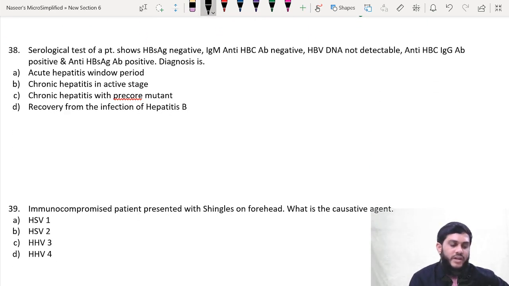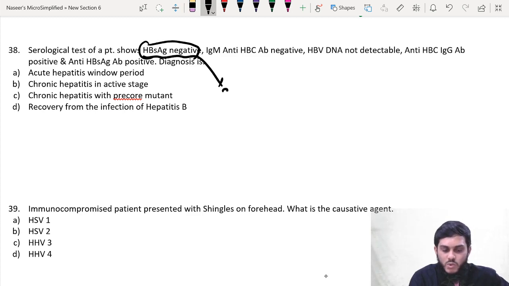Next, question 38. Serological test of a patient shows HBs negative. I told you, always first in this type of hepatitis B related serological question, first look for HBsAg. If HBsAg is negative, there are 2 possibilities.